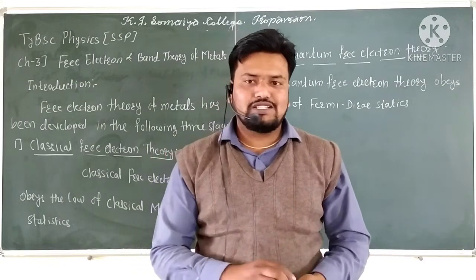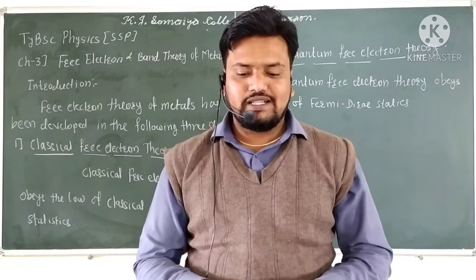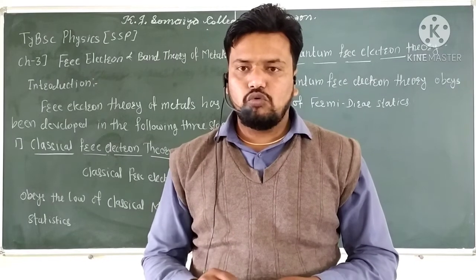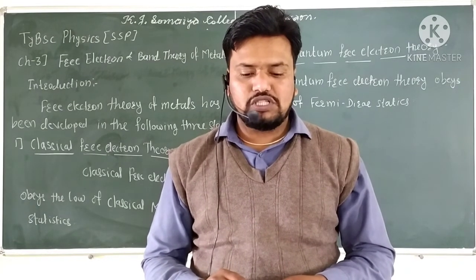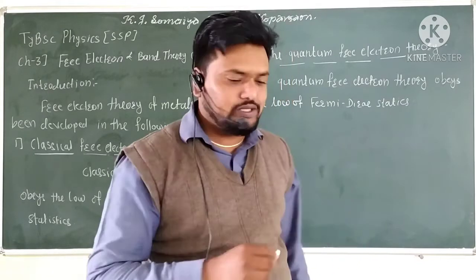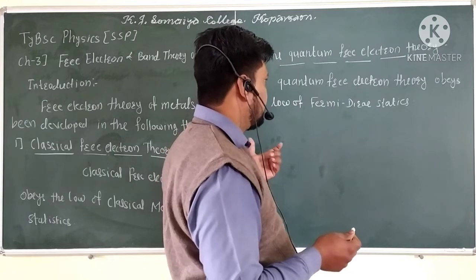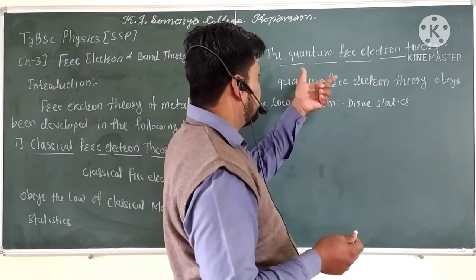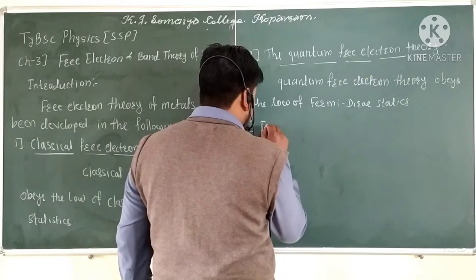And the third stage is considered as the zone theory, that electrons move in a periodic field provided by positively charged ion cores. So this is the third point. In zone theory, the first is the classical Maxwell-Boltzmann theory, that is the classical free electron theory, then the quantum free electron theory, and the third point is the zone theory.